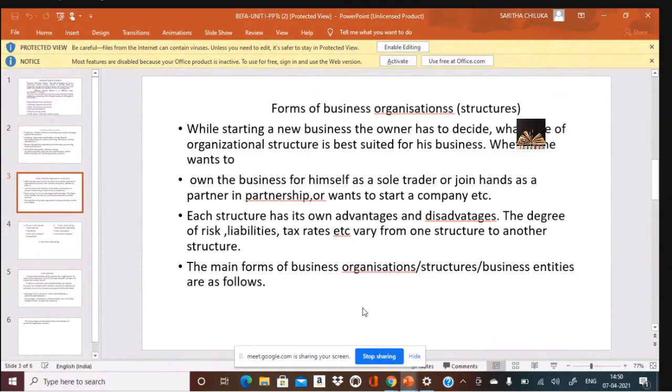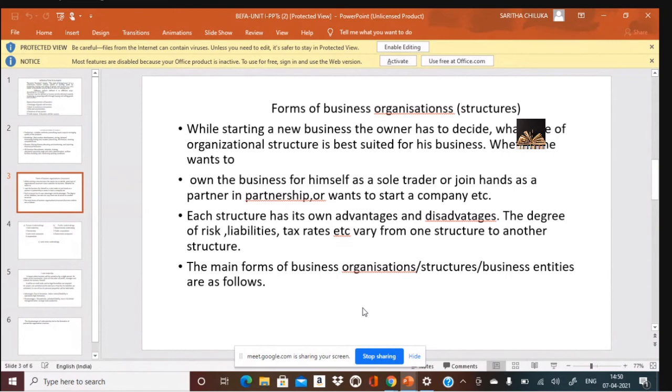The next is now activities. The next is forms of business organizations. Once you are ready to start up your own business, I'm talking about if you're planning to start up a business, so you have an idea with you. What are the points that you have to keep in mind? What are the things that you have to see so that you don't take a wrong step?